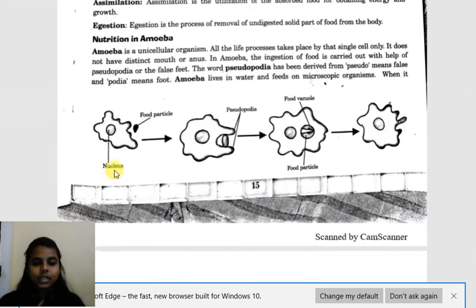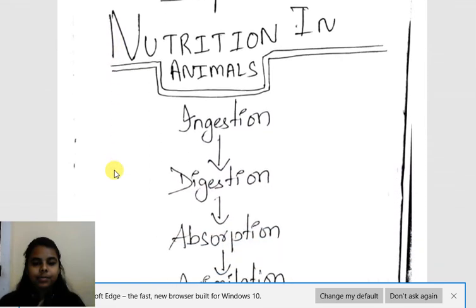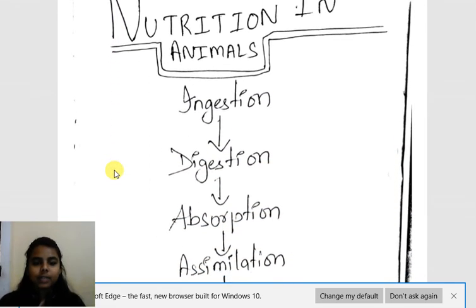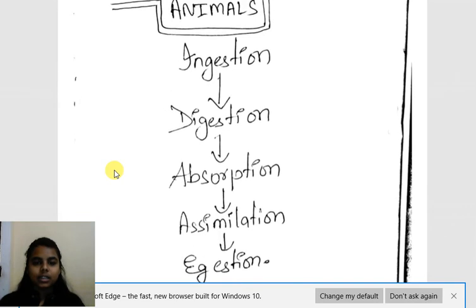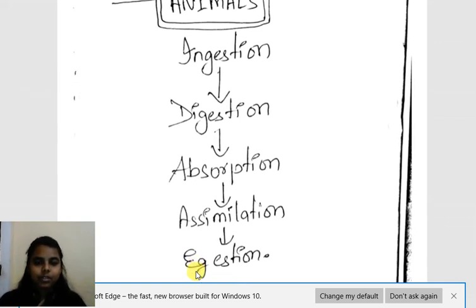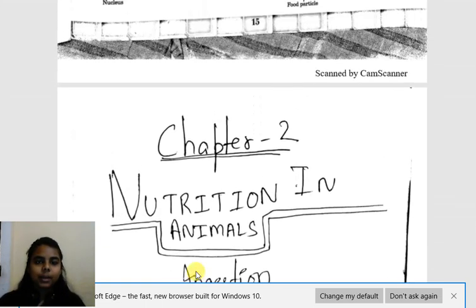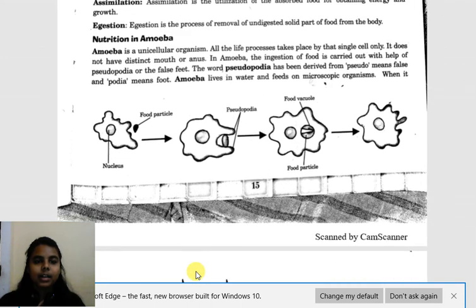You can see the flow chart here. Nutrition in animals comprises 5 steps: ingestion, digestion, absorption, assimilation and egestion. Ingestion, taking in food; digestion, breaking down the complex food; absorption, absorbing the food; assimilation, utilizing the food; and egestion, throwing out the undigested substance out of the body. So this is how nutrition in human beings takes place. In the next segment, we will be reading about nutrition in amoeba. How does amoeba take food?